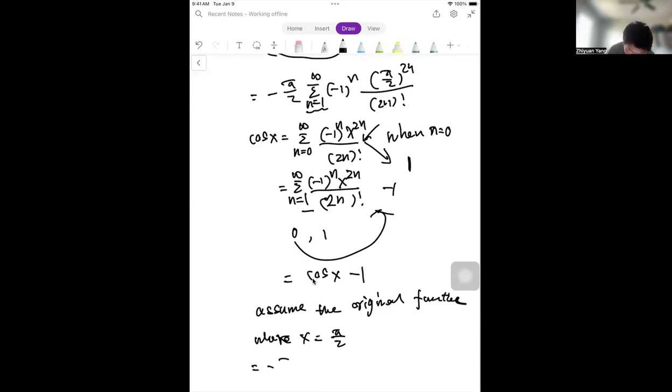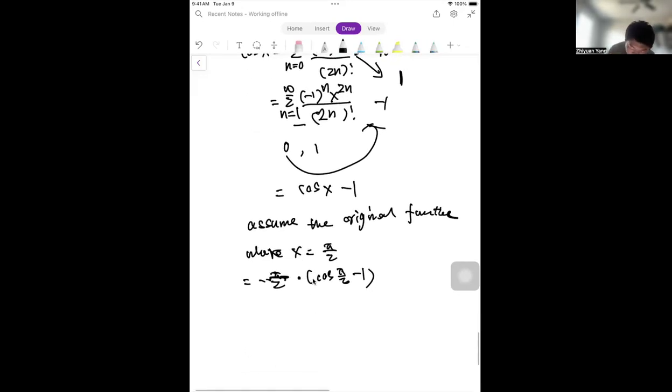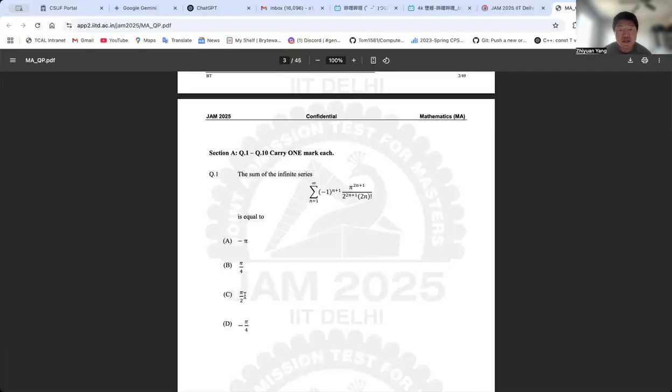And then it's going to be minus two, pi over two, times cosine of pi over two minus one. So we already know cosine pi over two is going to be zero. So it's going to be times negative one, which is pi over two. So this question comes back to the original question paper. We want to see which is the correct answer. It's going to be C.